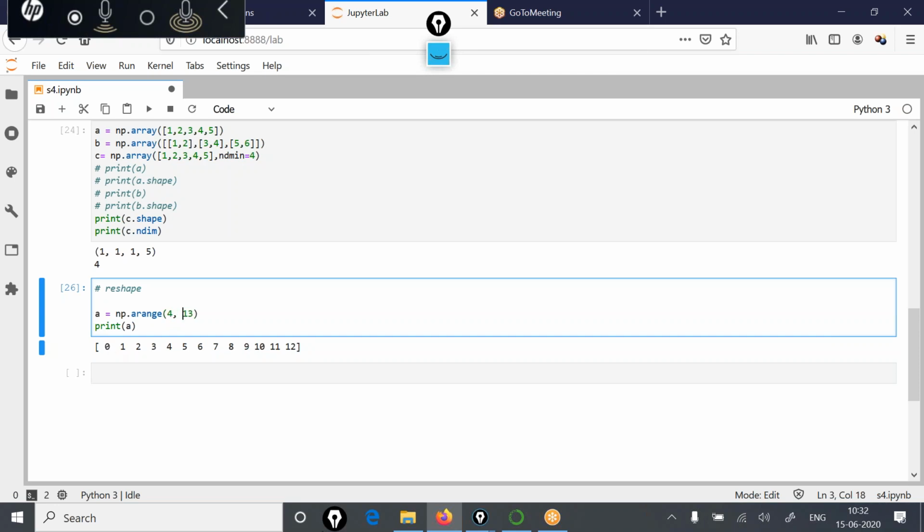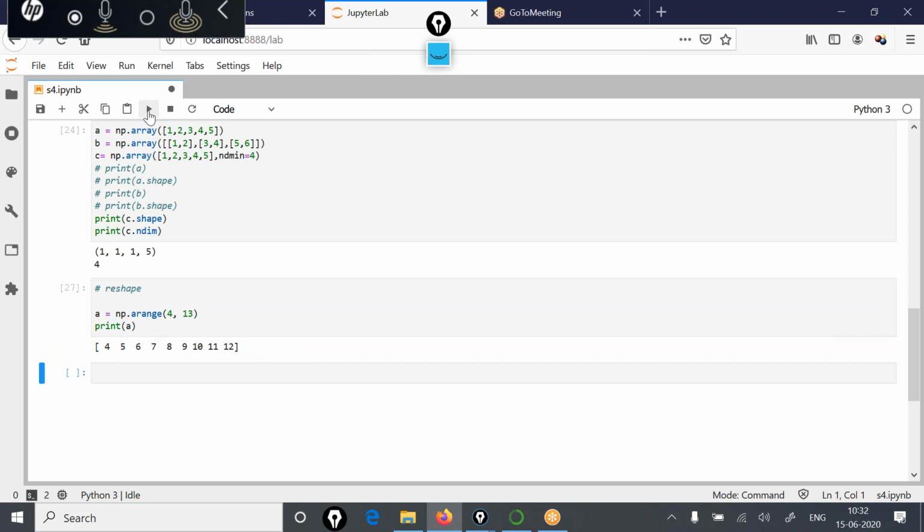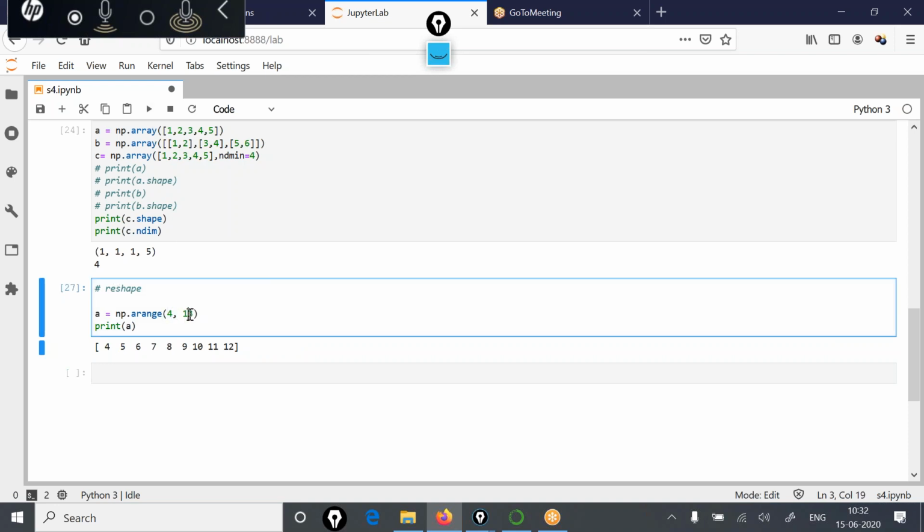But if you write 4 comma 13, then the elements start from 4 but again end with one less than this value, 13, that is the numbers from 4 to 12. So this is how in a single go you can create arrays holding a number of values. In this practical, let it be 1 to 13 also.